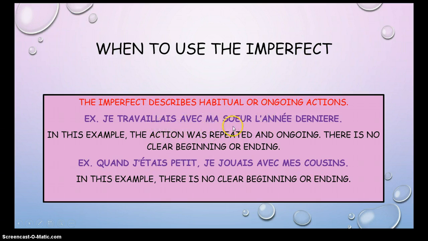Je travaillais avec ma sœur l'année dernière. There should be an accent grave right there. In this example, the action is repeated, it's ongoing, there's no clear ending. We don't know when she stopped working with her sister last year. Our second example, quand j'étais petit, je jouais avec mes cousins. When you were little, that's a large time frame there. You played with your cousins. There's no clear ending or beginning in this example.